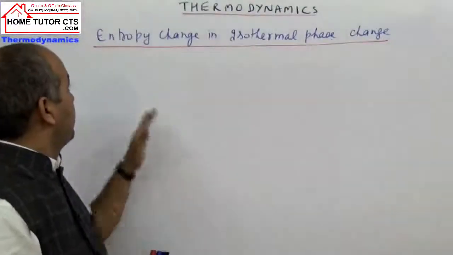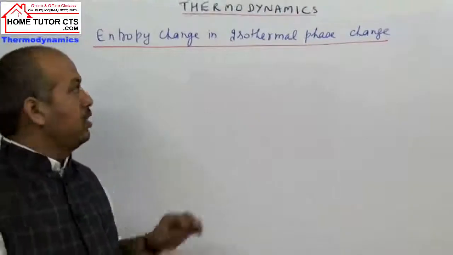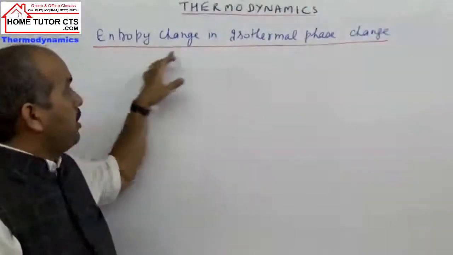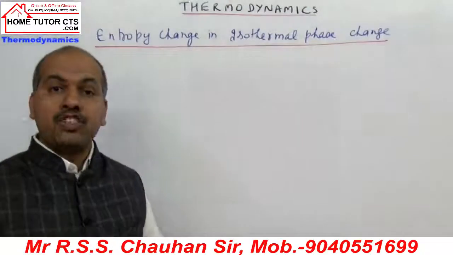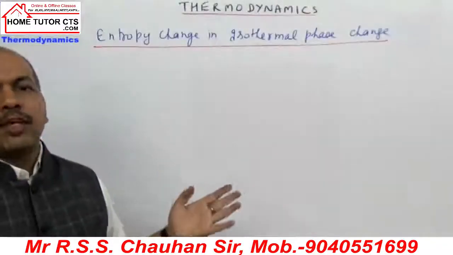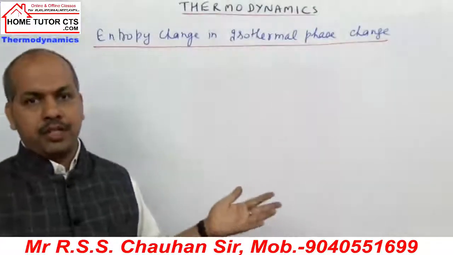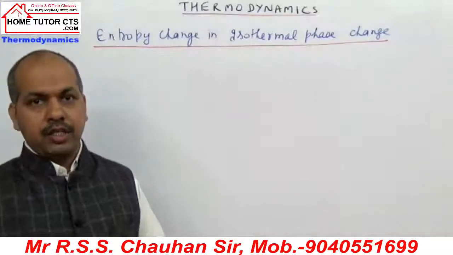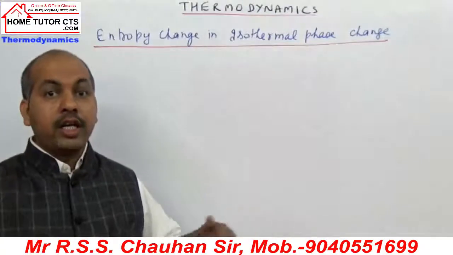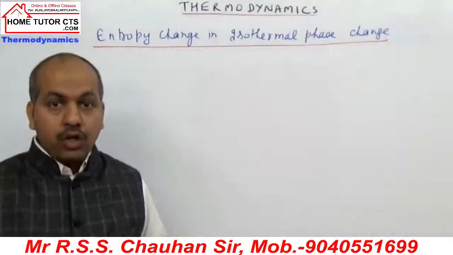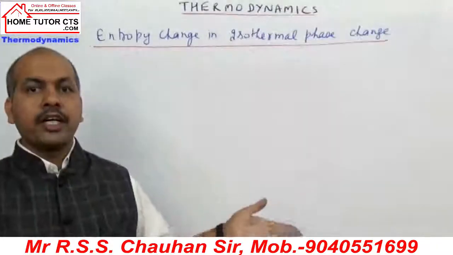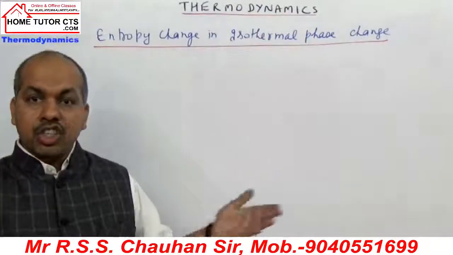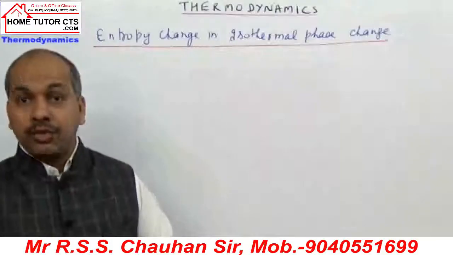Hello students, now we take our next topic, entropy changes in isothermal phase changes. Normally, phase transformation or phase transition means solid to liquid, liquid to vapor, or solid to gas, or even allotropes changing from one modification to another.